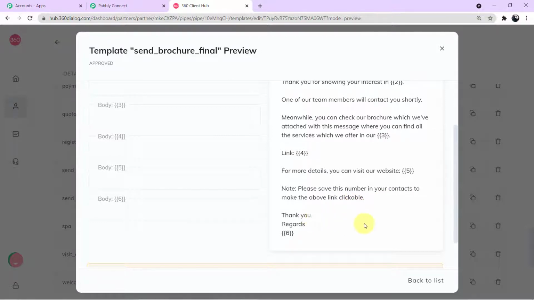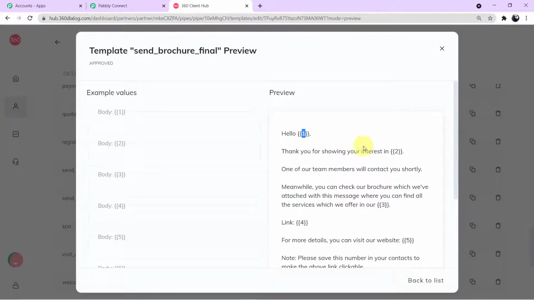Thank you, regards. Now, you people must be thinking, what are these numbers in double boxes? So, guys, these numbers are just the variables which will keep changing according to the information of our customers. Let me show you an example. If in body field 1, I enter the name of my customer, you can see automatically the variable has changed to its original value. Same goes with body field 2, 3, 4, 5, 6. This is just an example, I'm showing you how the variable works.